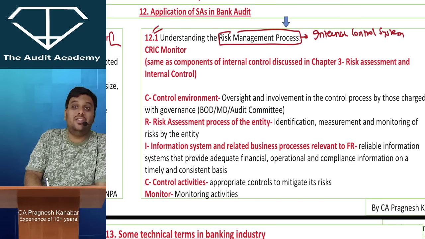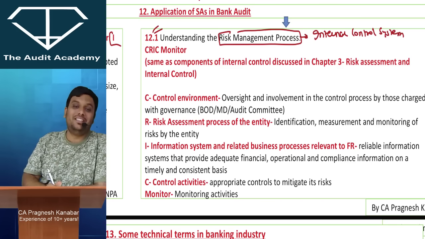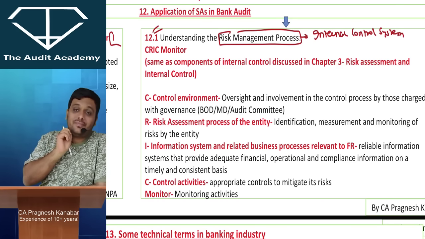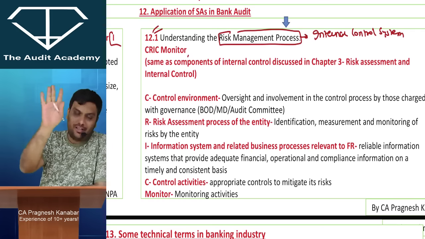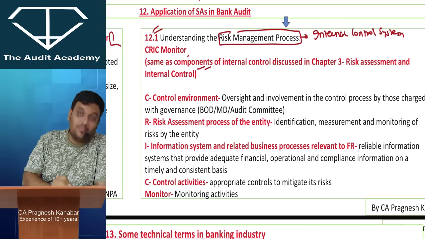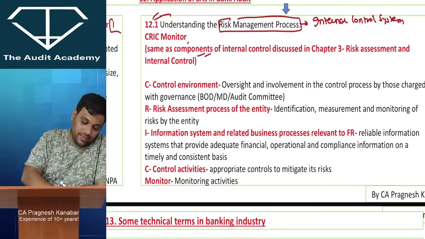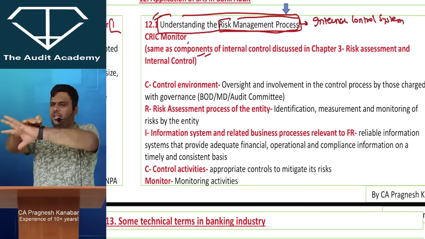Now, if you have done chapter 3, risk assessment and internal control, which I know is a nightmare, then you may be aware of this concept, but if you have forgotten it, that is also fine. In chapter 3 we called this the components of internal control. The same answer is getting repeated. If you get a question on understanding the risk management process,